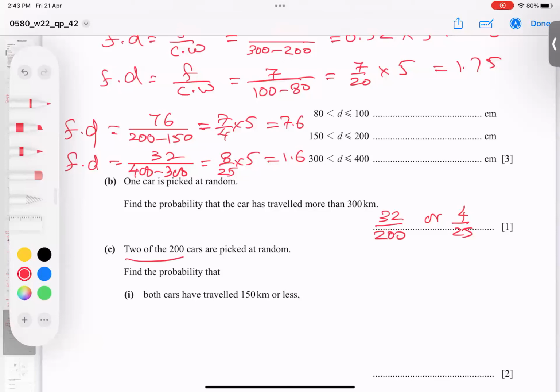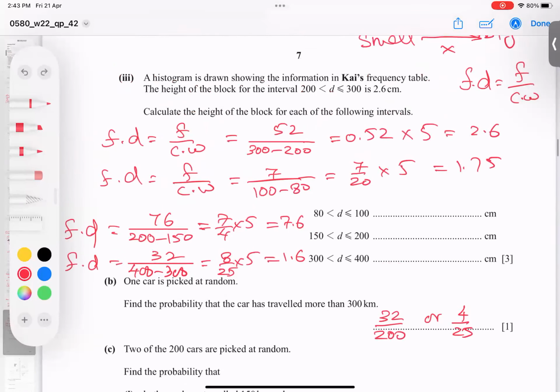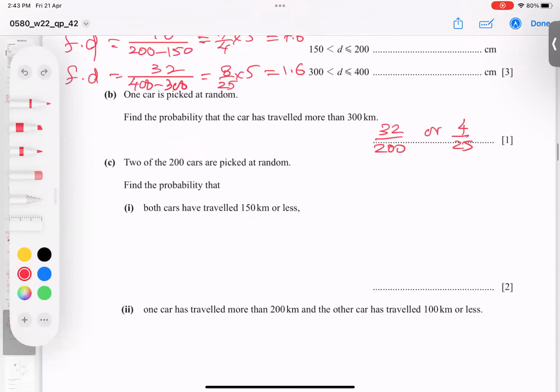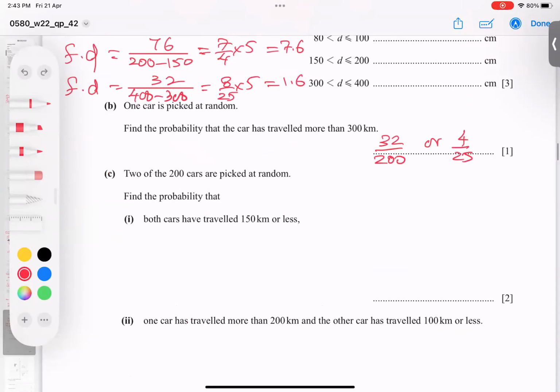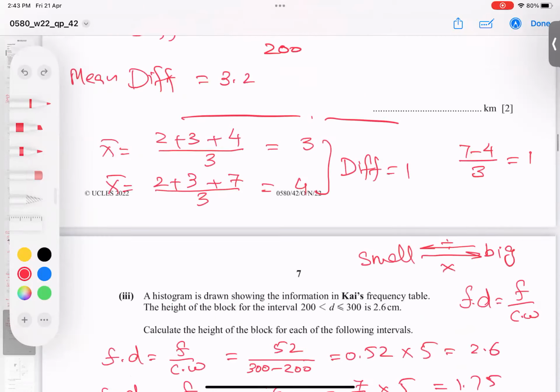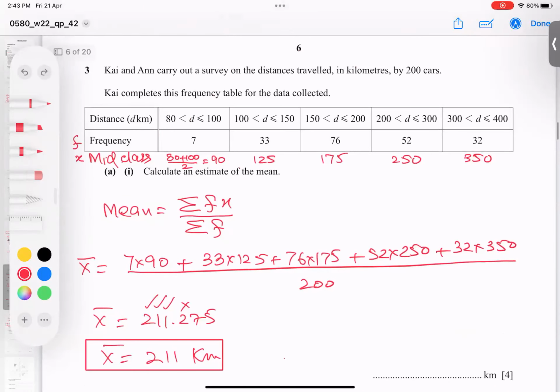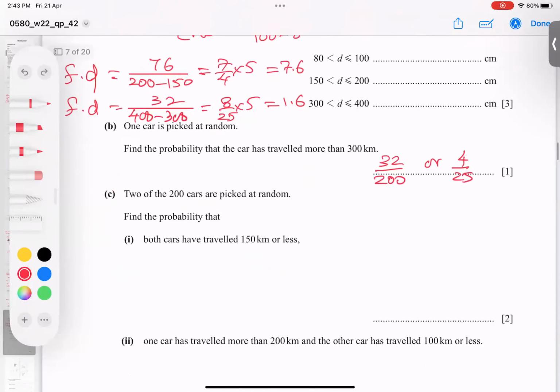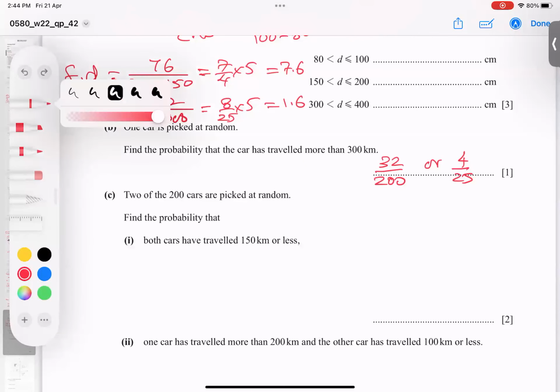Now, 2 cars are picked at random. Not 1 car, 2 cars. He said that both cars travel 150 or less. So it means add them: 33 plus 7 becomes 40 out of 200. So the first answer is 40 out of 200.